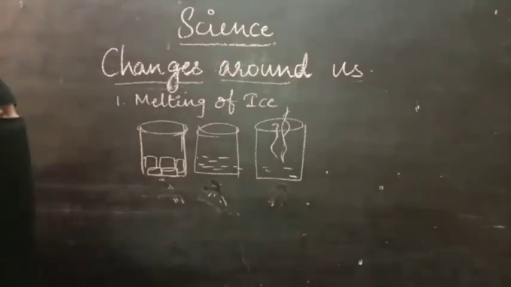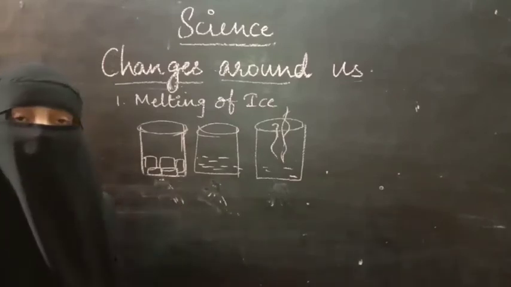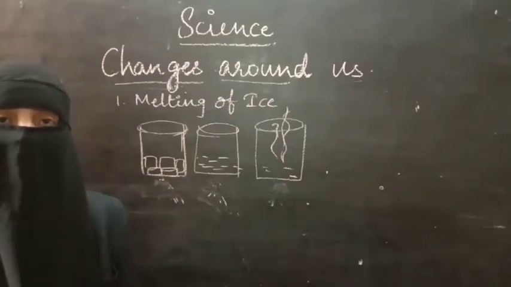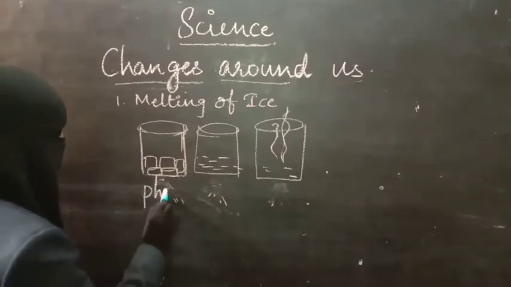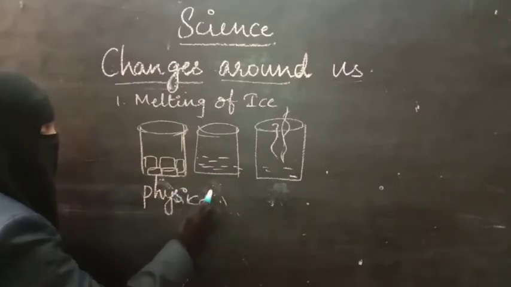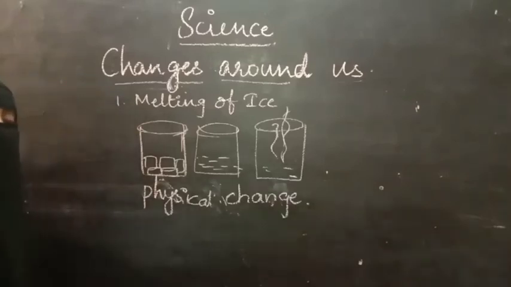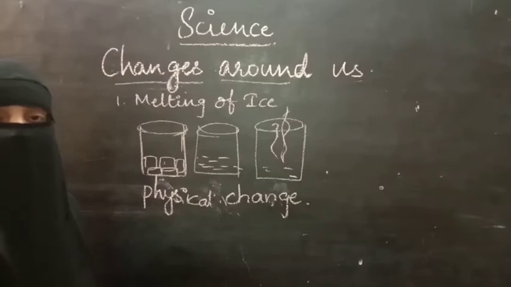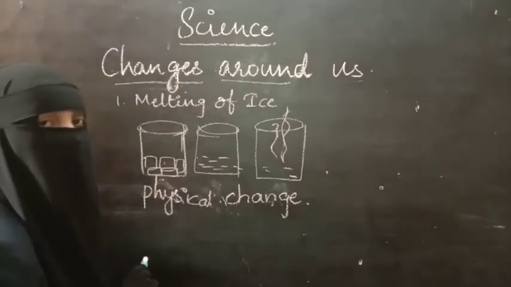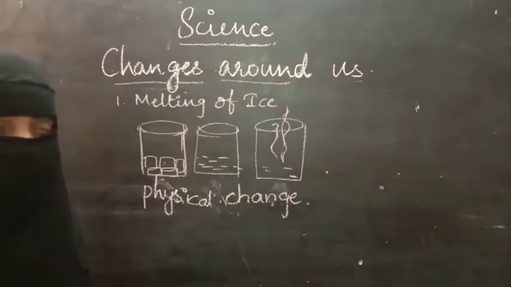That means in this only change in state and change in size is taking place, but no new substance is formed. So generally these kinds of changes are called physical changes. In physical change there can be change in the size, shape, color or the state, but no new substance will be formed. The original substance will remain original only. Only the state of water is changing but water is not changing. So this is an example of physical change.